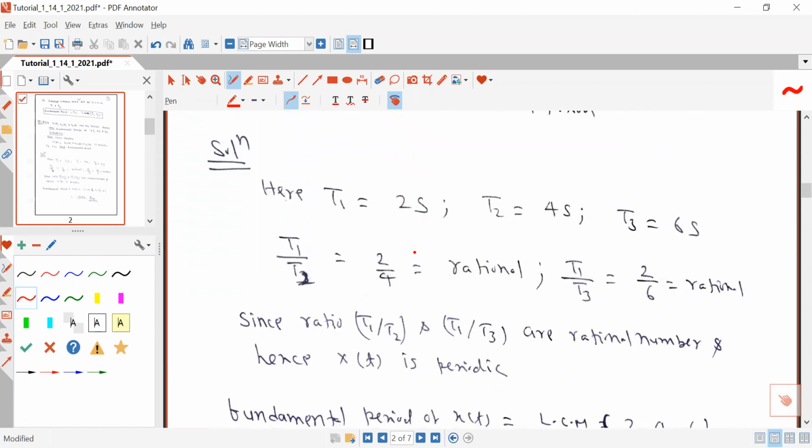This PDF file is already uploaded on LMS in the name of tutorial 1, so you can go through that PDF note. You can download it from LMS, where this problem is solved.